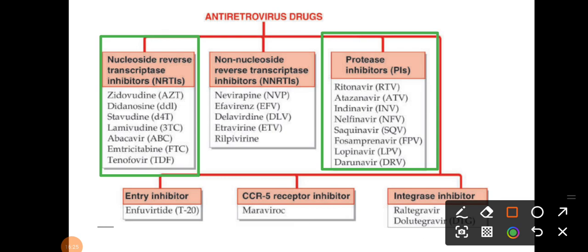So again and again I am telling you, the classification from your pharmacology is very important. Please go through it, because definitely from each and every topic, at least 50% of questions are from the classification. And some of those are the mechanism of action, adverse effects. But if you go through the classification by heart, then definitely you can solve the questions of your pharmacology. So please go through the classification of whatever topics they have given in your syllabus.